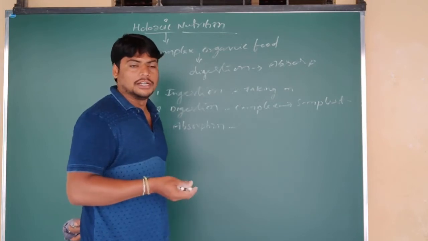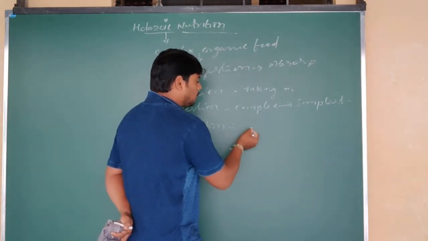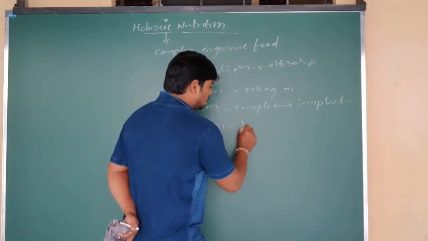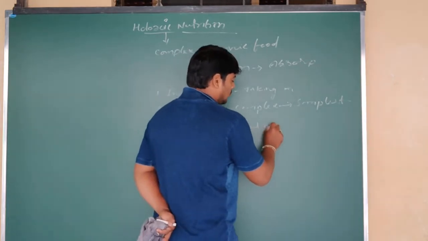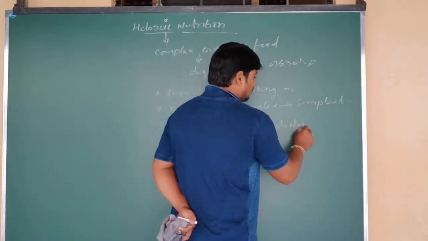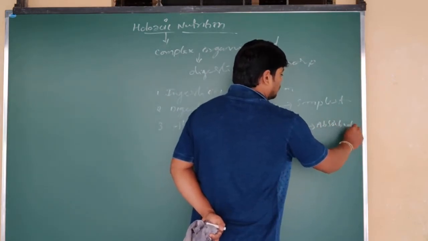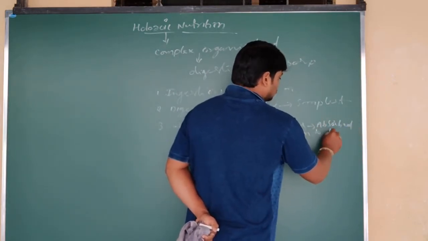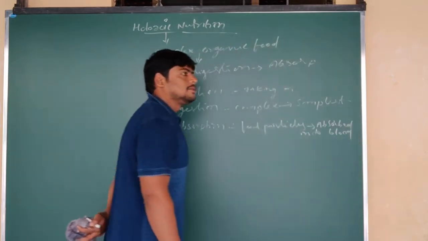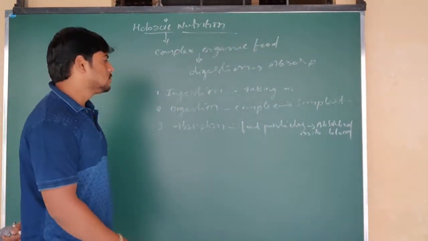That is absorption. The simplest form of the food particles gets absorbed into the blood. That is the next process.